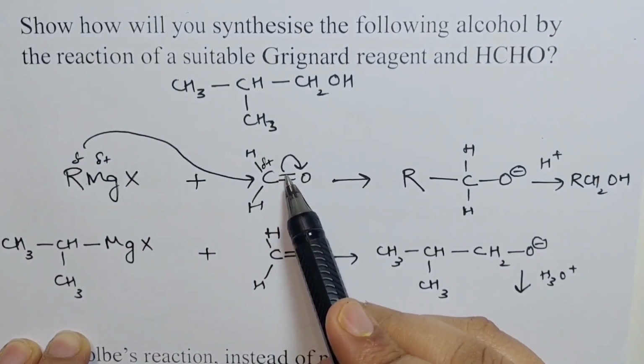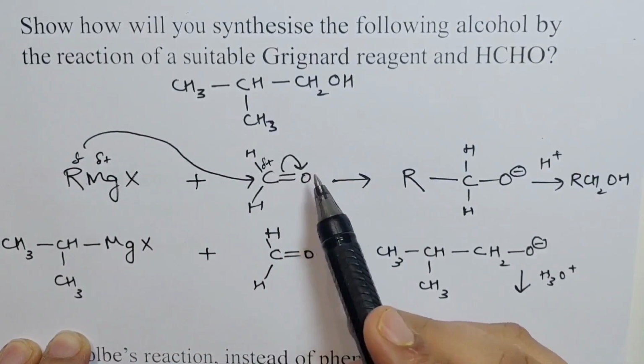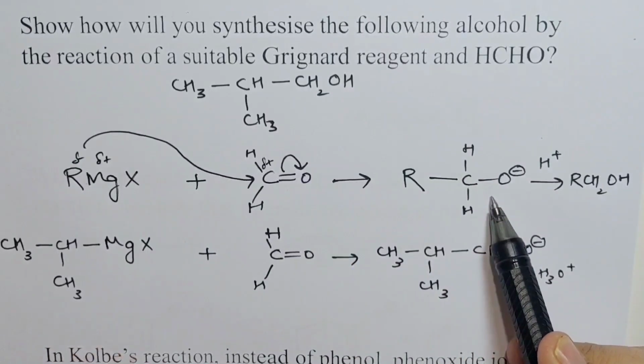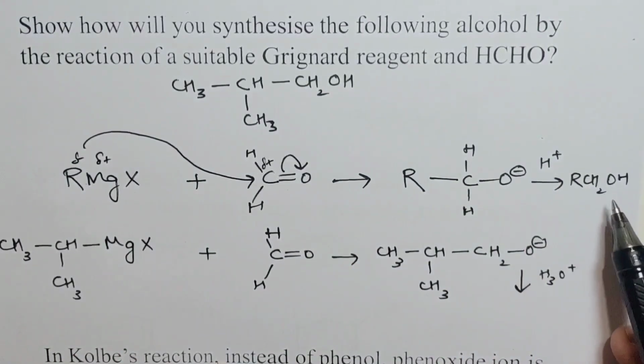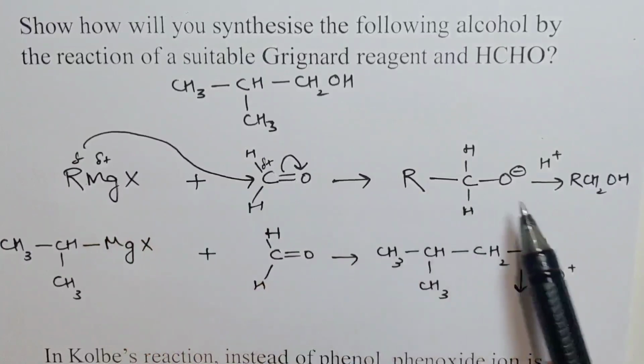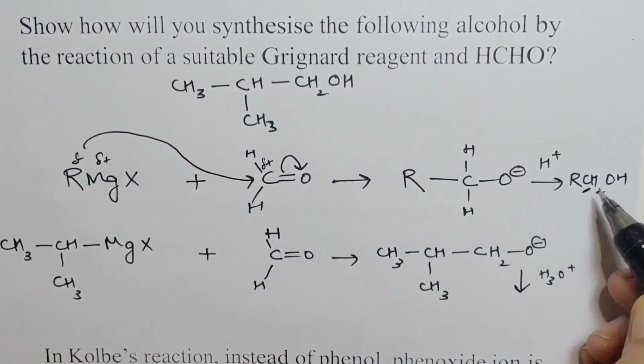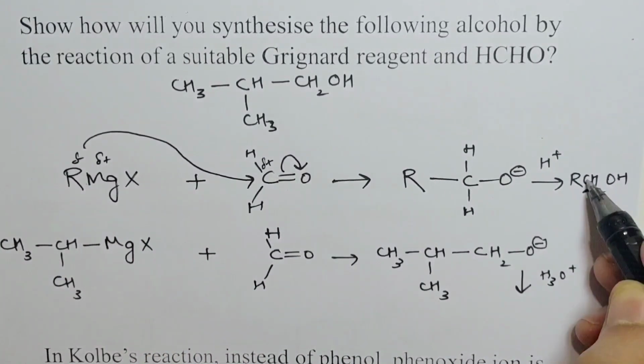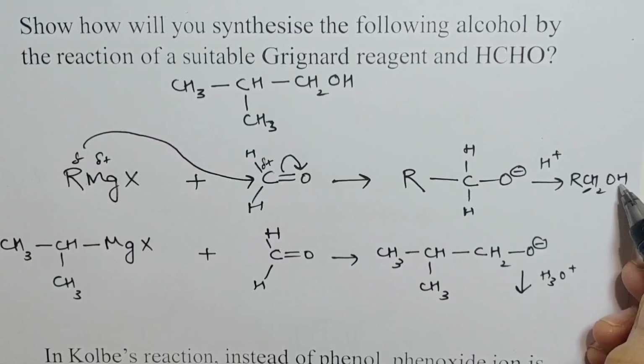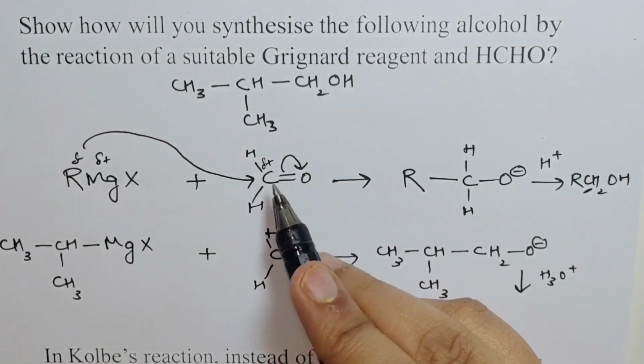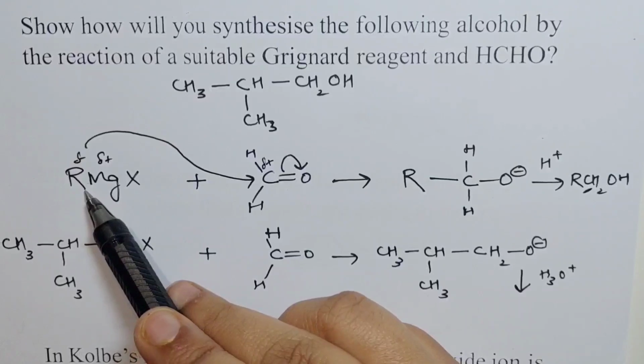The mobile set of electrons would move on to the oxygen and you would get this, which upon hydrolysis will give you alcohol. As you can see from this reaction, the carbon in the alcohol that is bonded to the OH comes from HCHO and the rest of it comes from the Grignard reagent.